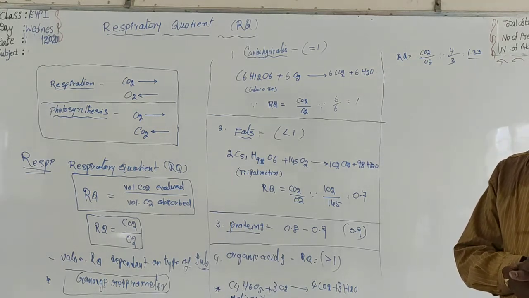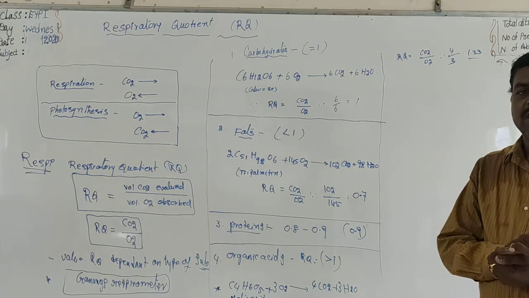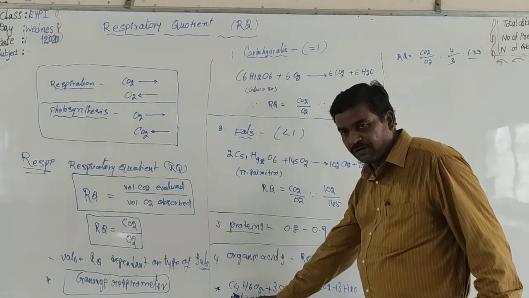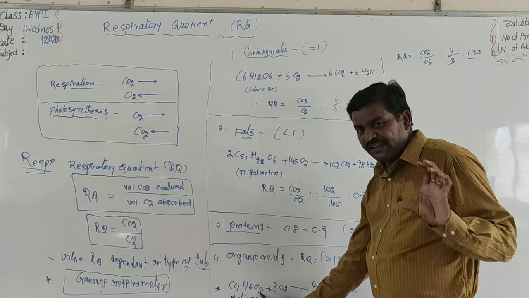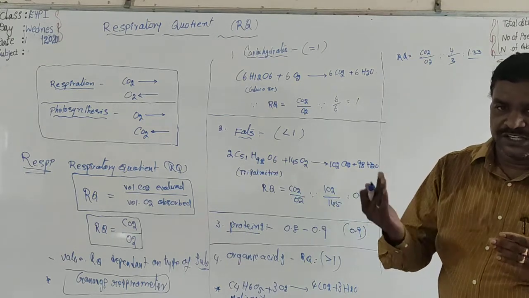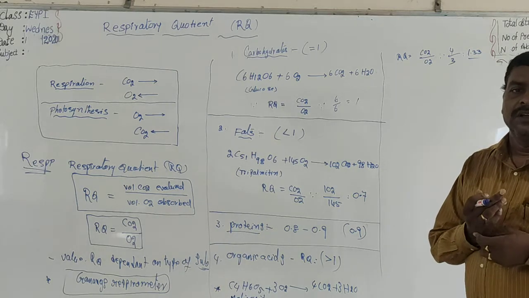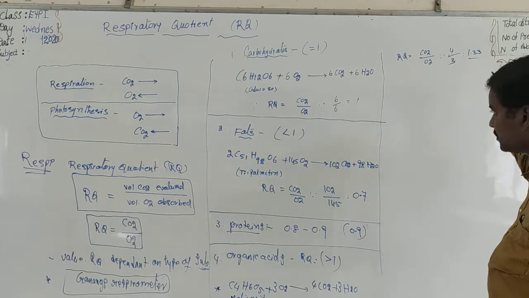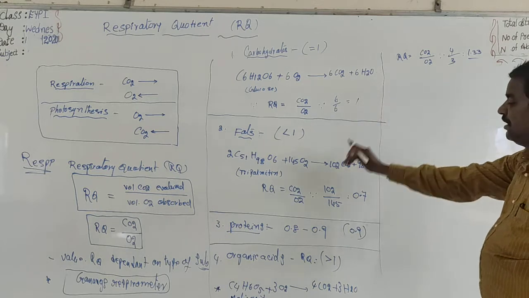The RQ value for organic acids is always more than 1 because organic acids are very rich in oxygen. Here carbon only 4, oxygen 5. So that they are very rich in oxygen. Hence, they require a very small quantity of oxygen for oxidation from atmosphere. So, the volume of CO2 given out is more than the volume of O2 absorbed. So that RQ value is always more than 1, that is 1.33 for malic acid.